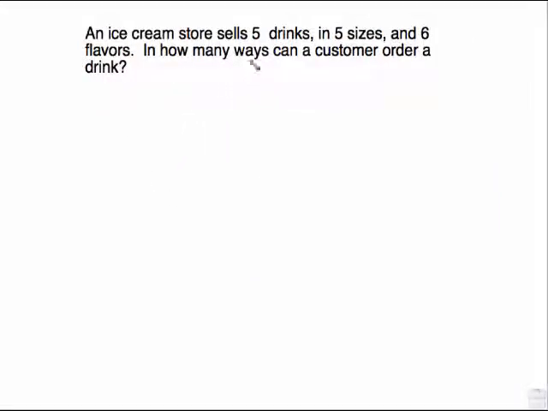An ice cream store sells 5 drinks in 5 sizes and 6 flavors. And how many ways can a customer order a drink? Is this a permutation? Does order matter? No. Is it a combination? No. It is a slot problem. This is one of these where you have any of 5 drinks you could choose, and then you could put it in any of 5 size cups and 6 flavors. So multiply all that together, which is 150.